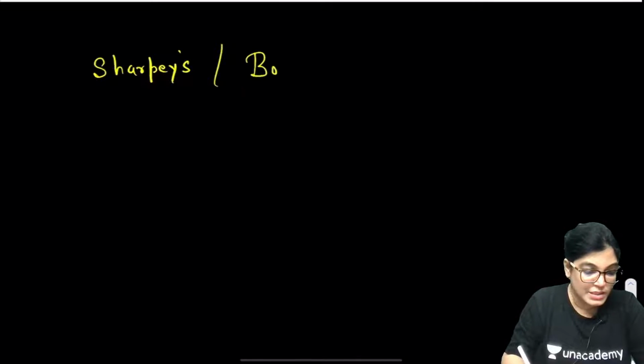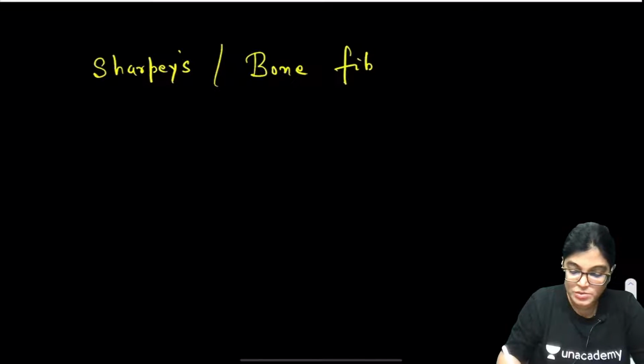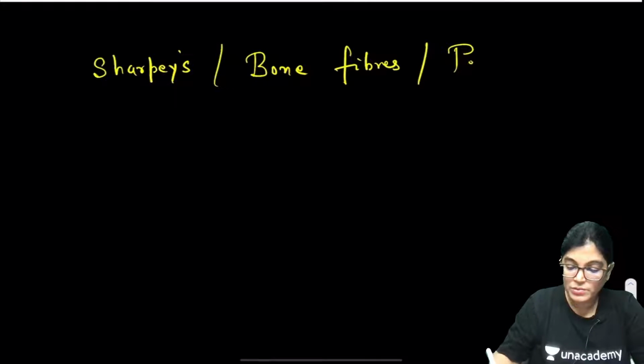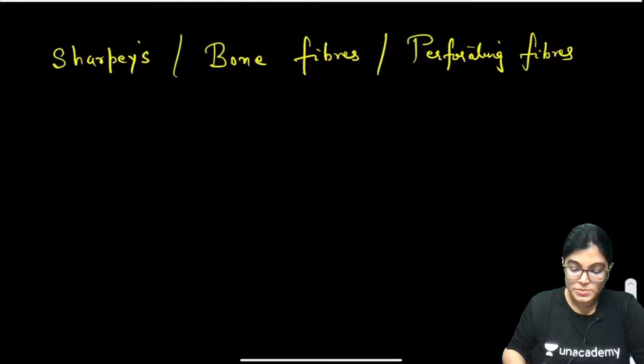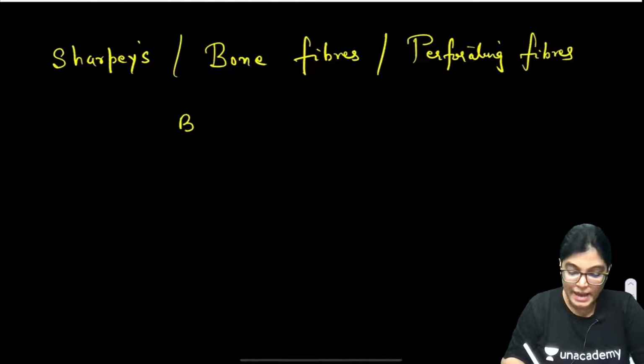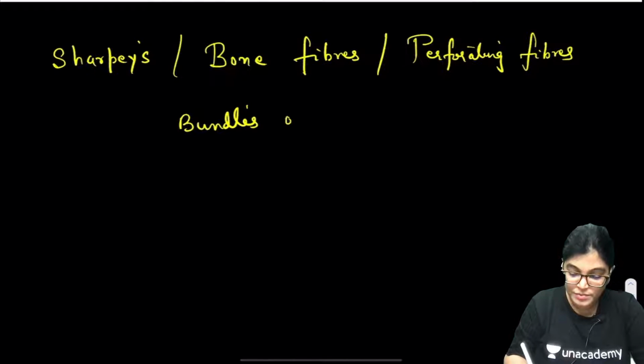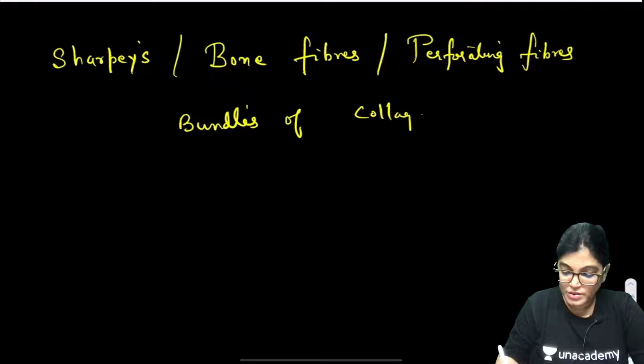Sharpey's fiber, as shown in the diagram. If you want, I will show the diagram once more. It is also called bone fiber, and also perforating fibers. It is made of bundles of collagen fibers. And what is the function?